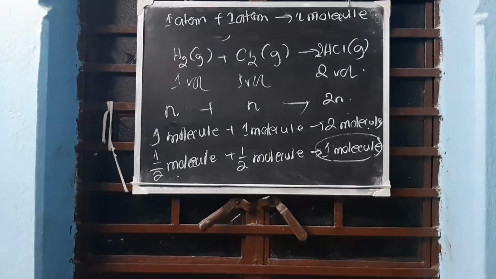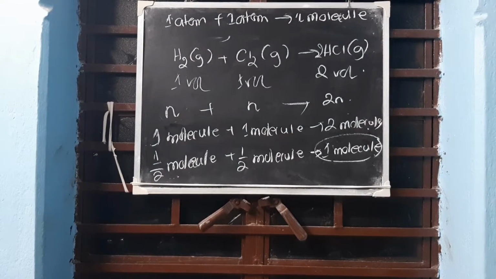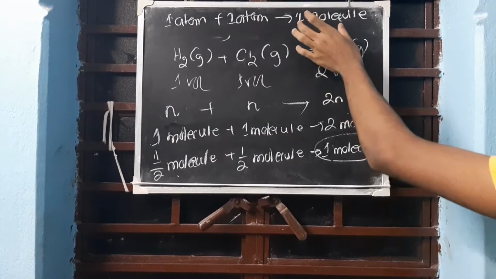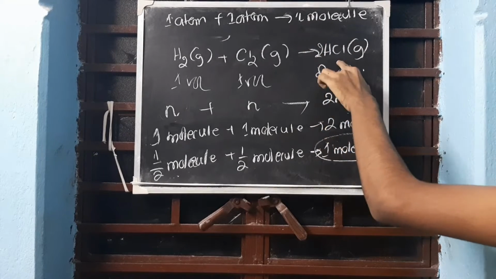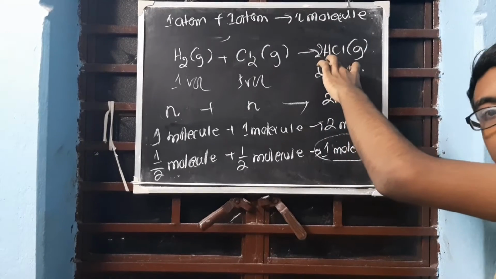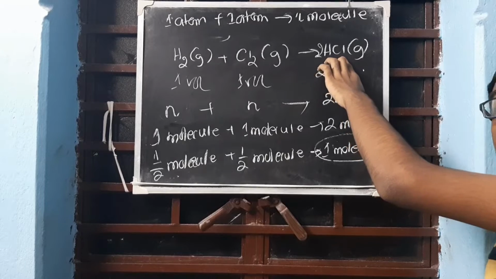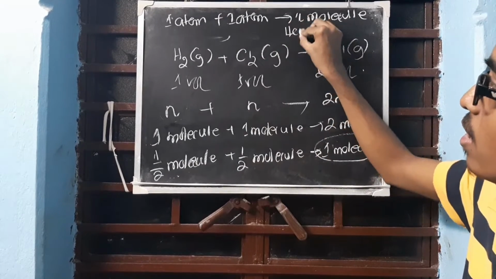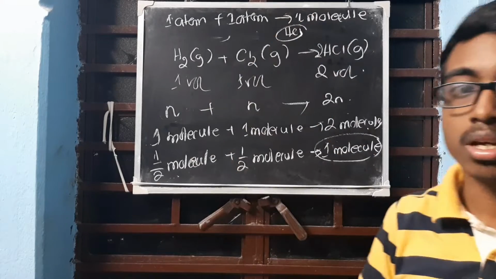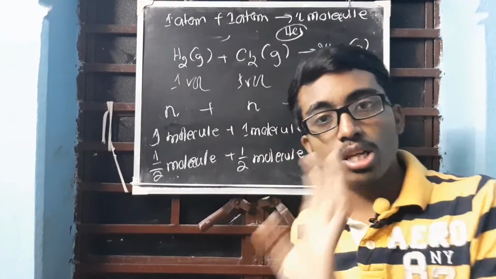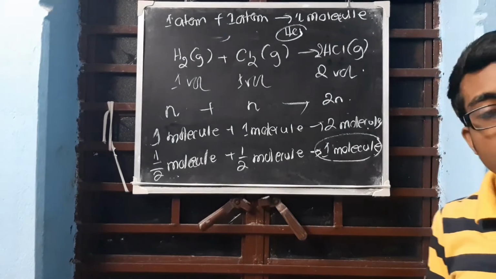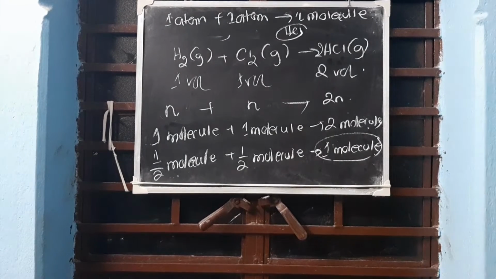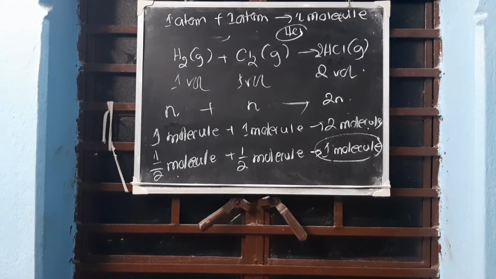Clear? Understood? So 1 molecule of HCl is made up of what? 1 atom of hydrogen and 1 atom of chlorine. So what will be the formula? HCl. Clear? That also we have derived from here only. So Avogadro's law will give you atomicity and it will also give you the chemical formula. Clear? Understood?